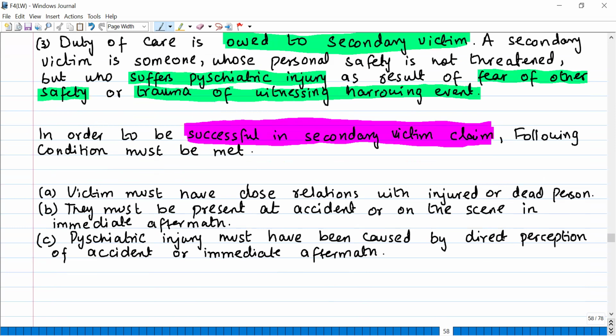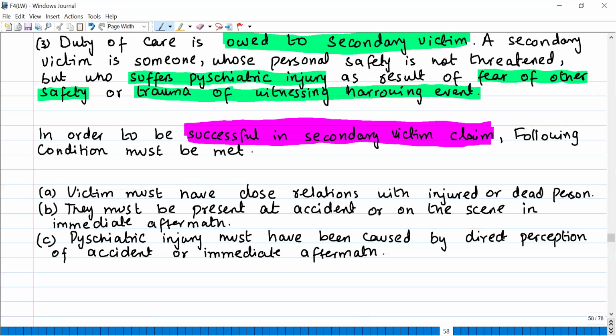Okay. Now, there's another duty of care that the law establishes, which is to the secondary victim. Secondary victim means any person who himself is not threatened by the act of someone, but because of the act of someone, he suffered psychiatric injury. Why? Because of that act, his family member, let's say, was injured, or in the worst case, died. So because of the fear for another's safety, and because of watching something very traumatic, tragic, he suffered psychiatric injury, then that person is a secondary victim.